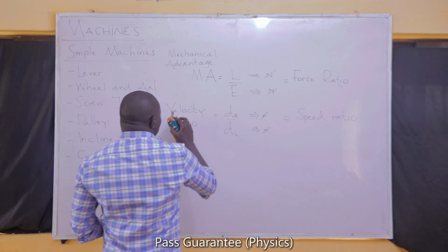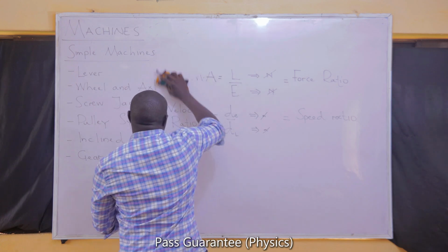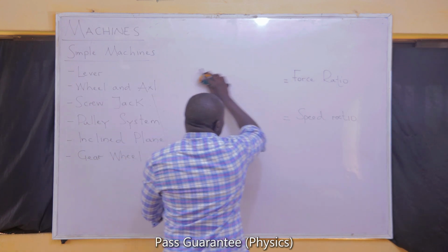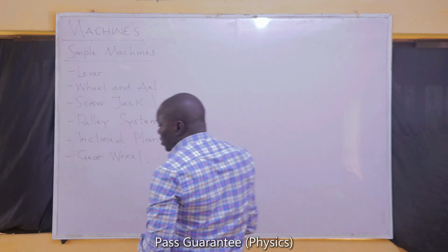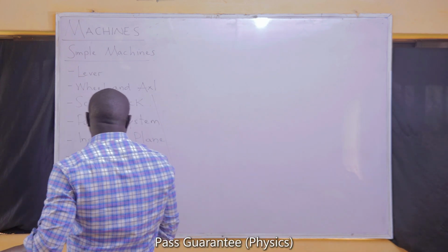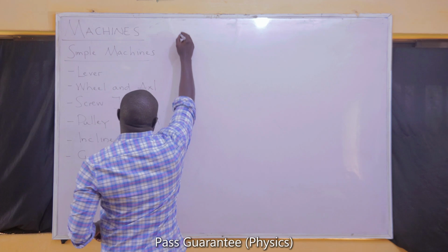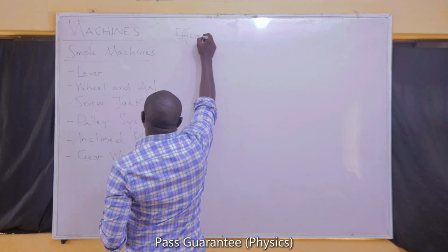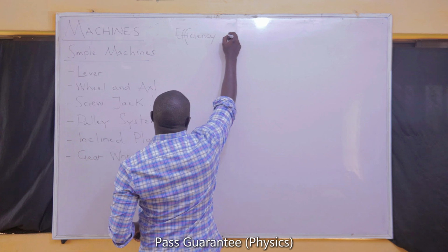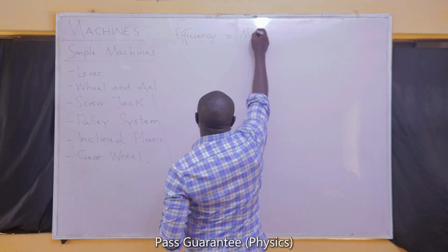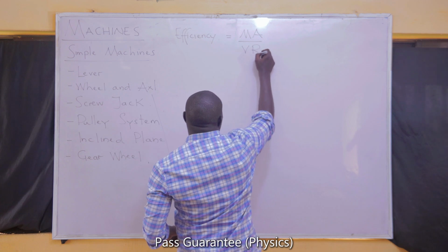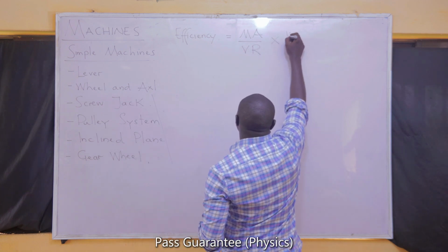Now, there is the most important parameter that can be used to describe how good a machine is, that is the efficiency of a machine. The efficiency of a machine must be the mechanical advantage or the force ratio divided by the velocity ratio multiplied by 100/1.